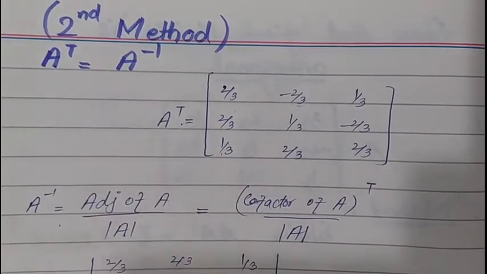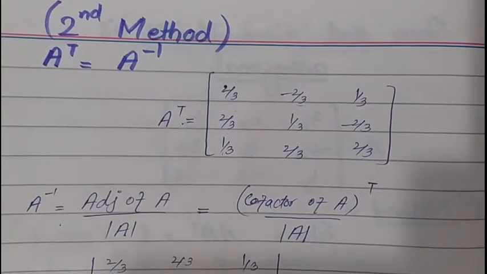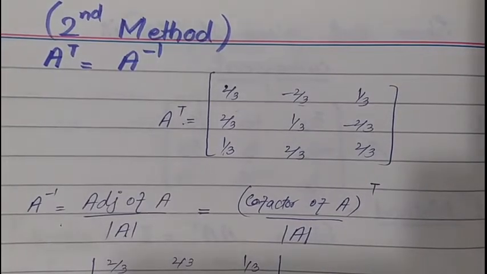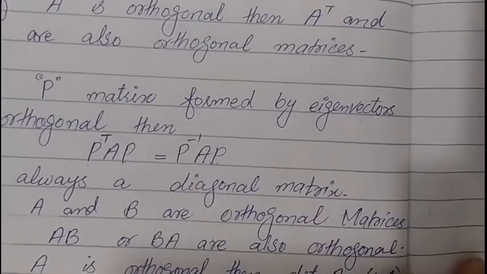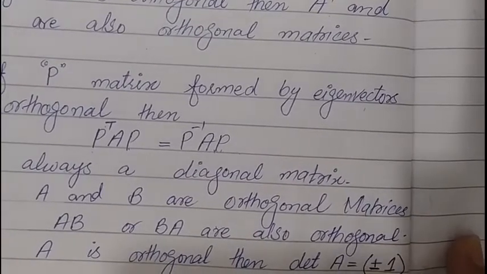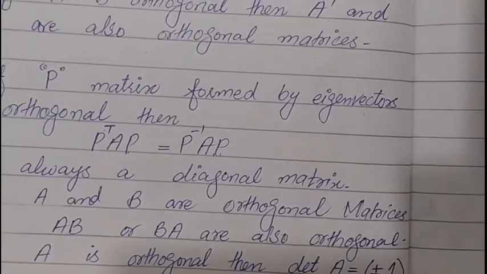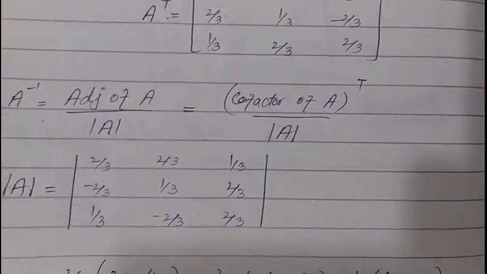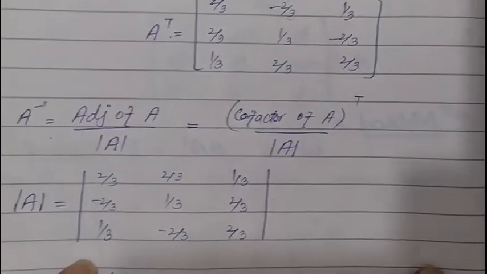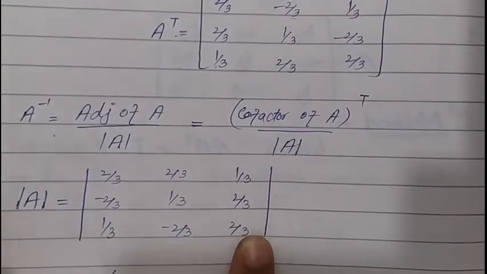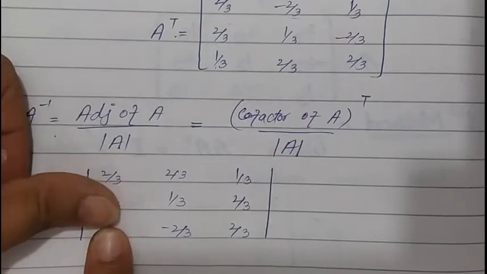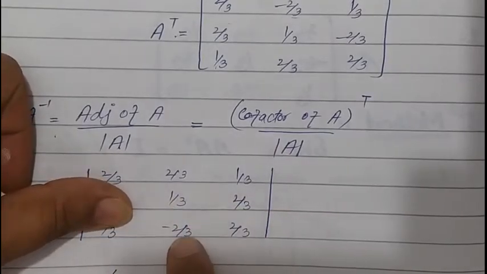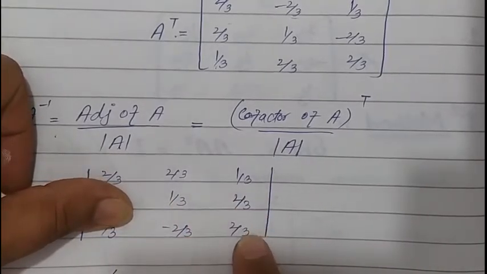Firstly, to prove A is non-singular, we have already discussed that if A is orthogonal matrix, then its determinant should be equal to either positive 1 or negative 1. Now, as A determinant is written, when we take first element, leave first row, first column, and inside elements will be 1 by 3, minus 2 by 3, 2 by 3, and 2 by 3.